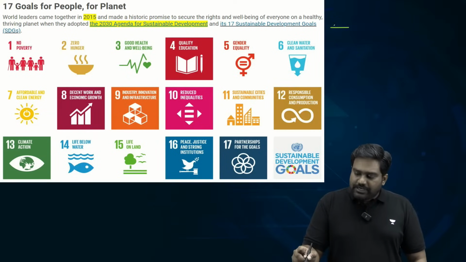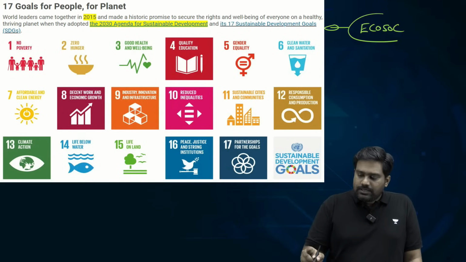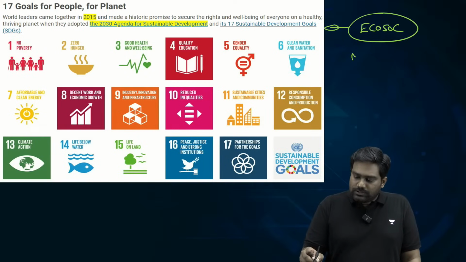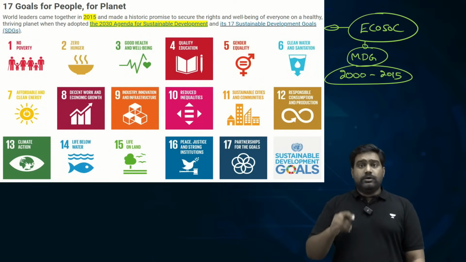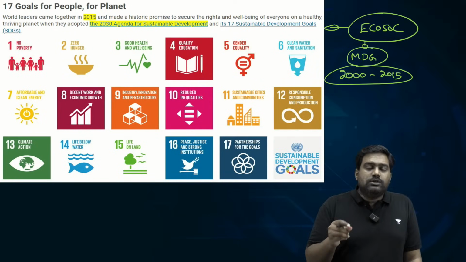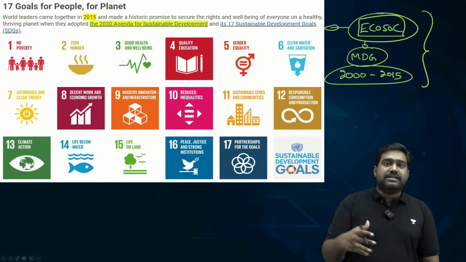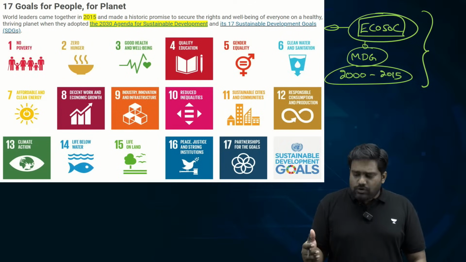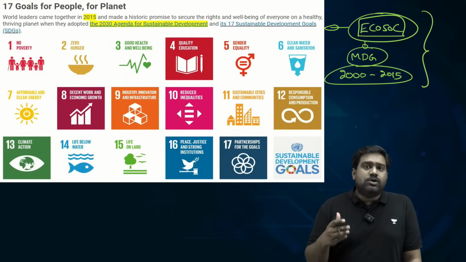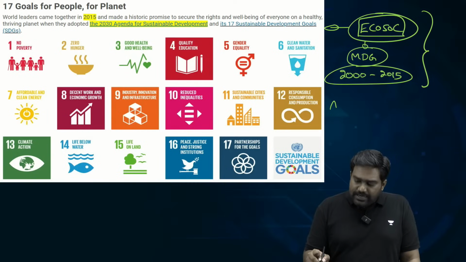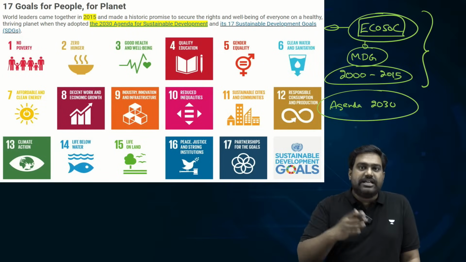See, the ECOSOC, Economic and Social Council, which is the primary organ to promote the development initiatives, came out with Millennium Development Goals that were implemented from 2000 to 2015. During this 15-year period, certain development goals were identified by the ECOSOC, and it worked with all the other organizations and the member countries to achieve those goals and targets. They focused on poverty, healthcare, education, etc. So as the MDG goals were expiring, Agenda 2030 was adopted by the UN, which is nothing but your SDG, Sustainable Development Goals.